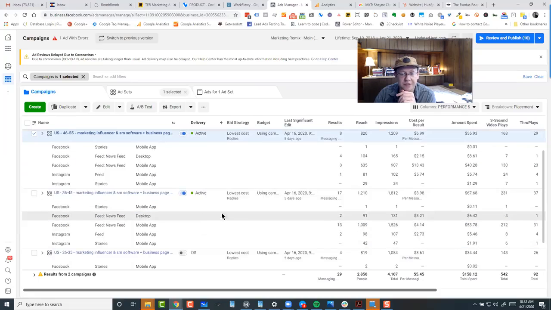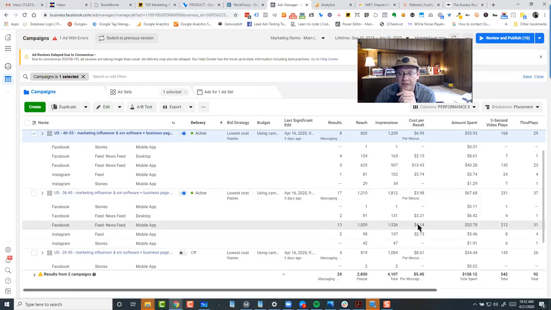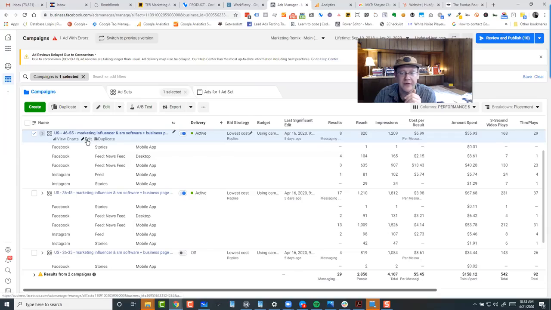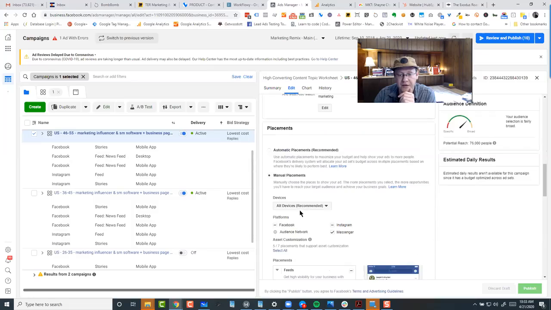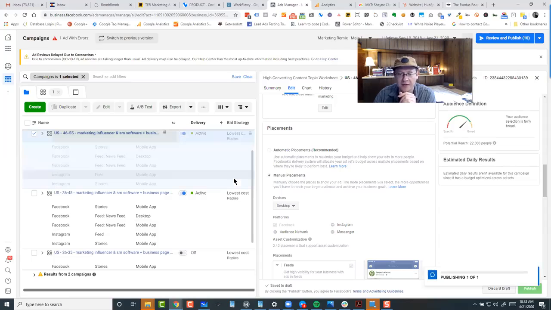Now, desktop is still cheaper on 36 to 45, but the difference I see is interesting: this group here, this age range, with the same interests, uses their mobile device more, and that's where the leads are coming from, versus desktop in the 46 to 55 range. So what I'm going to do in this group is just turn off my mobile channel altogether, and it's going to drop my reach for sure, right? A lot, okay? But I don't care about that. I want to test this out and see if it works. So I'm going to go ahead and make that change.